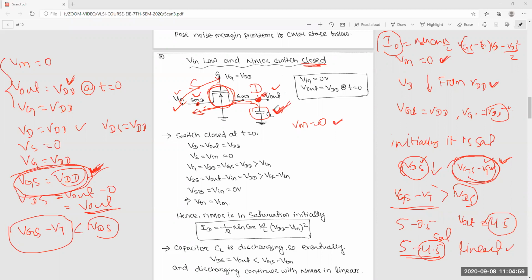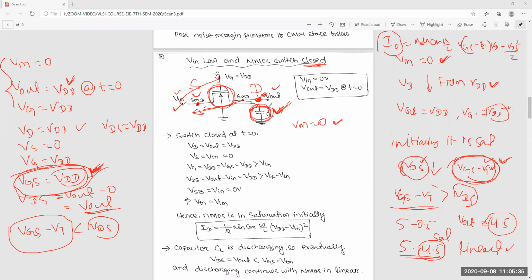Yes or no? Yes, sir. Please unmute, and when I say please give the response, so that I can easily understand. So this will discharge. Up to what point will it discharge? This is the question now.